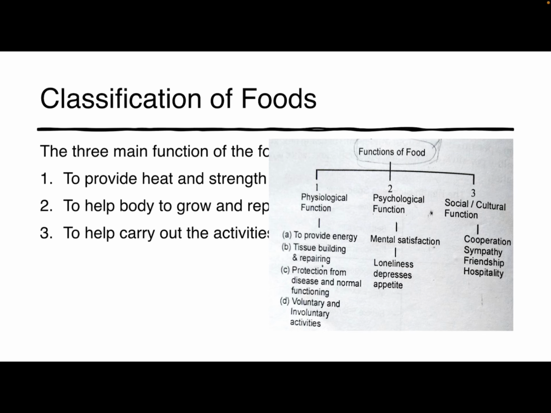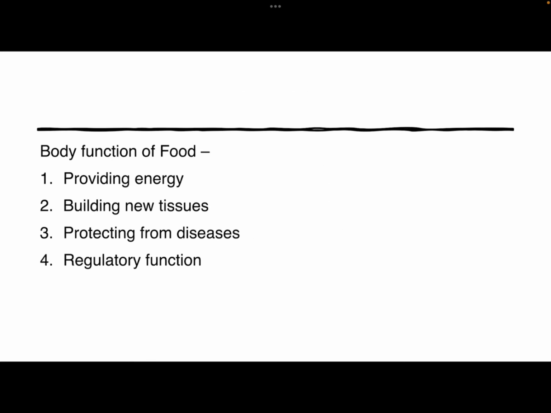So this is the table, the functions of food. There are basically 3 functions: physiological, psychological related to mental, and social or cultural functions. These are mentioned. So next we are moving towards the body functions of food. These are terms we are very well aware of. It provides energy, builds new tissues, protects from disease and has regulatory functions.